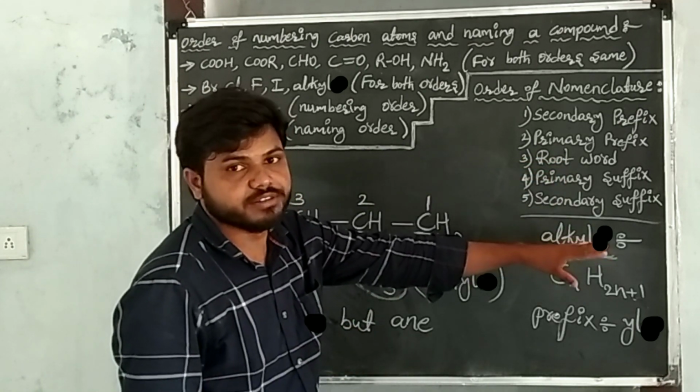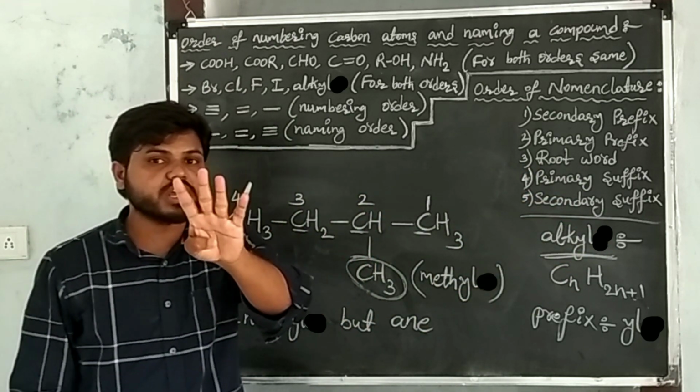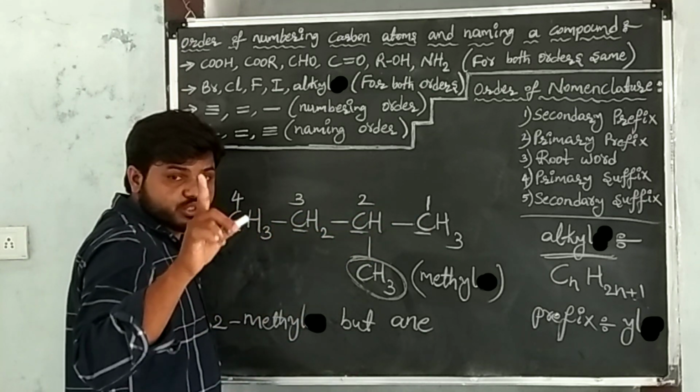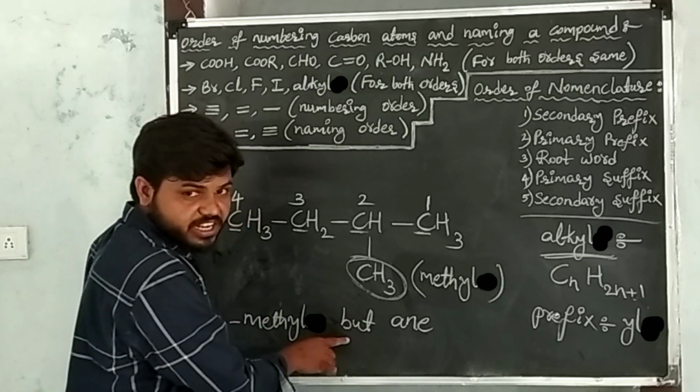So go to the root word. Root word is what? The number of carbon atoms. In the given carbon compound, 4 carbon atoms are there. 1, 2, 3, 4. Now the root word of 4 carbon atoms is what? But. I have written the root word.